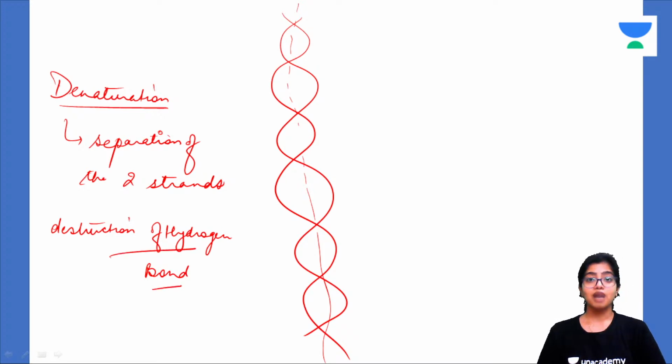Very important. Ask your question. So see, most of the people got confused in this. This is a very basic question. Whenever we start reading, this is the first thing that we read, that the two strands must separate. And how do they separate? By dissolution of the hydrogen bond, breaking of the hydrogen bond. So this is what is denaturation.